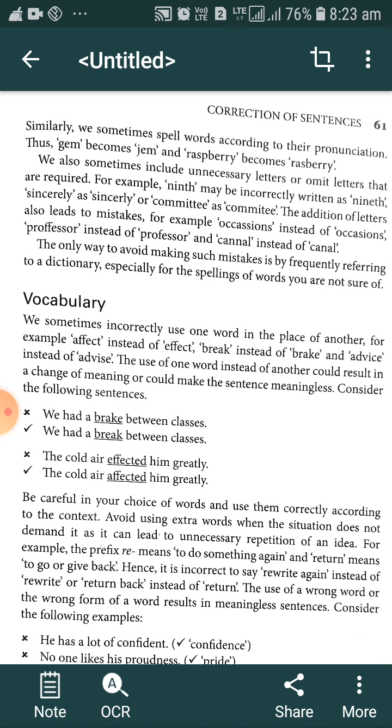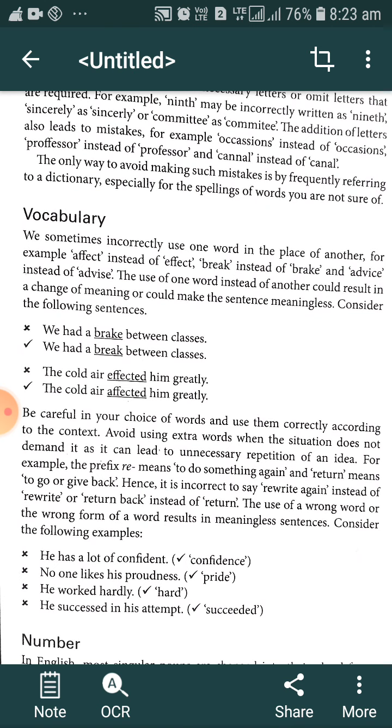Then, "cold air effected him greatly." This is the wrong sentence. What is right? The cold air affected him greatly. That is the right word there. Be careful in your choice of words and use them correctly according to the context. We have discussed the context. Context means, in a nutshell, the situation. Keeping in mind the situation and circumstances of that particular sentence, we should use that particular word.